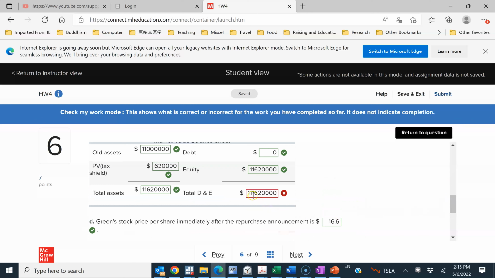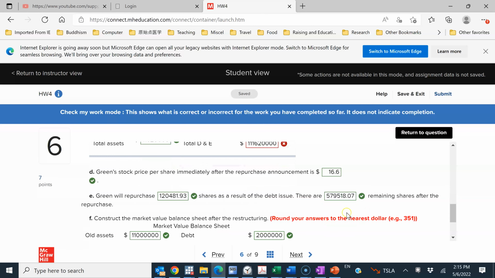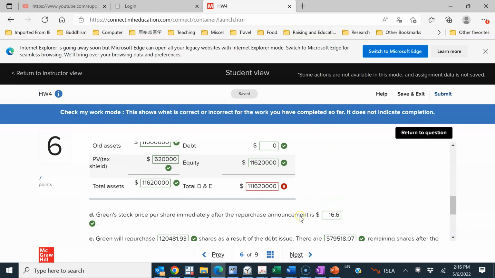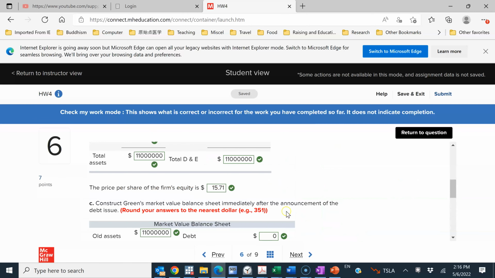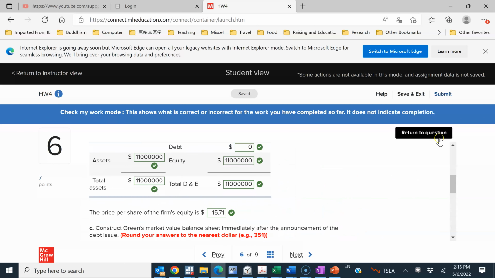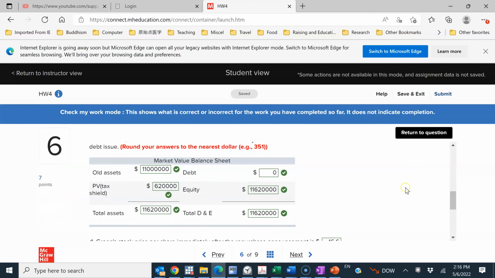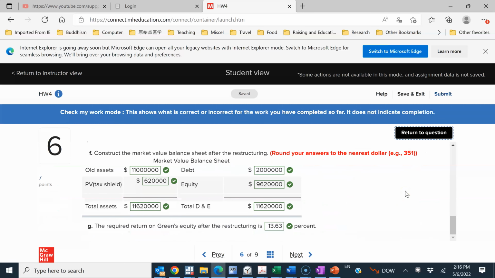There's one. Oh, I guess this is a typo. That's why we have to be super careful. So it's 11,620. I added one additional one. So that's why I got the typo here. But all other answers, I believe, are correct. This is a typo, which means I should double check my answer before I submit. So let me get rid of this and check my work again. So now I should have everything correct. Great.